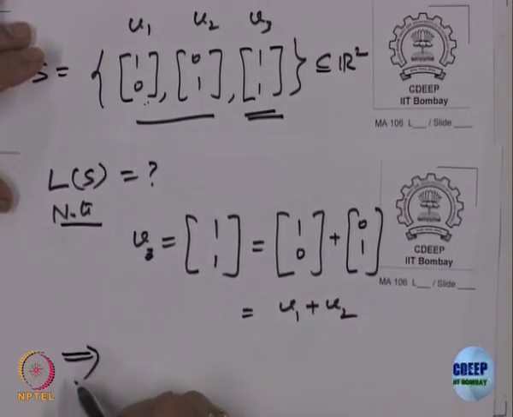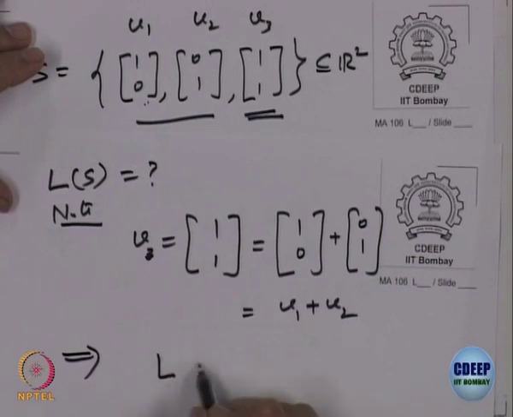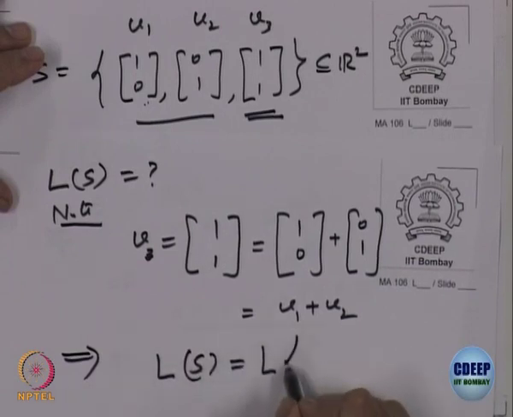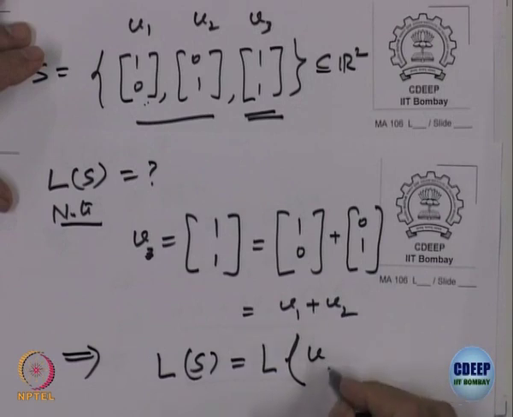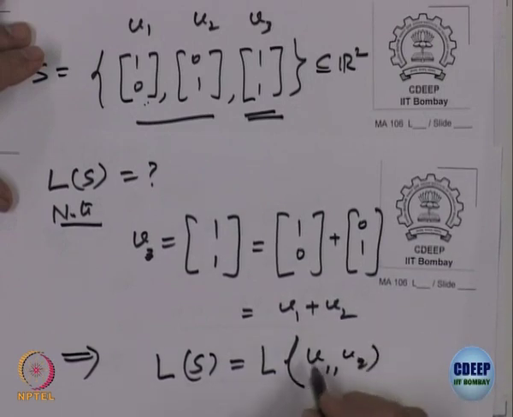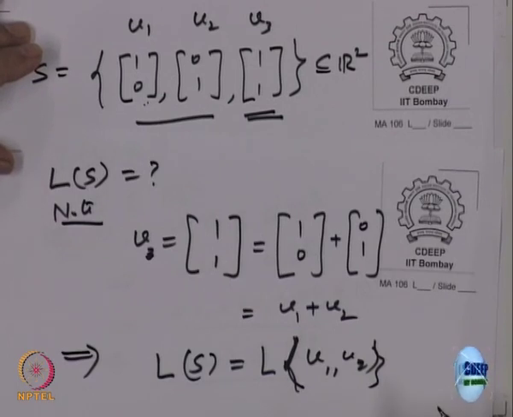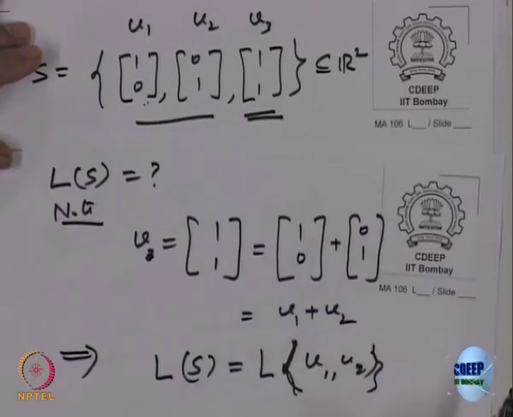So, what does this mean? That means the linear span of S is the same as the linear span of V 1 and V 2. I do not need V 3, because V 3 itself is a combination of V 1 and V 2. I can get V 3 from V 1 and V 2 by linear combination. So, by taking linear combinations, I do not have to repeat the process of adding V 3 again; there is no need for that. Is it clear to everybody? Yes, or still not clear?